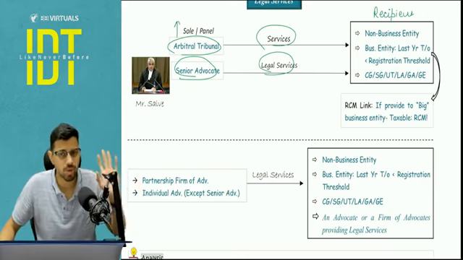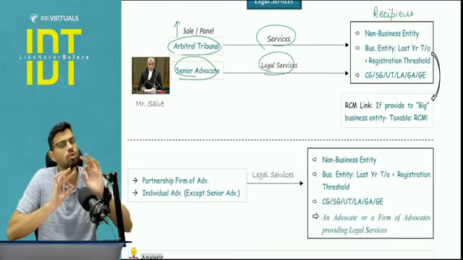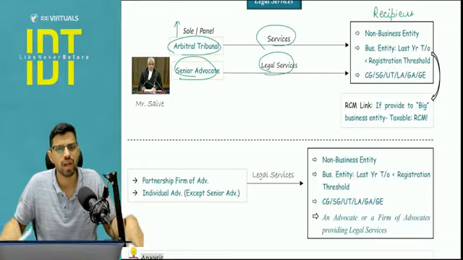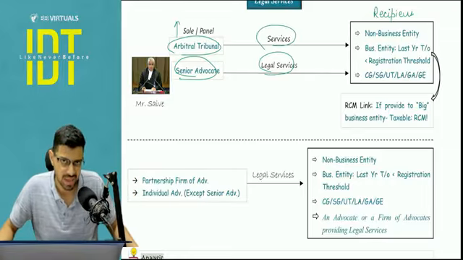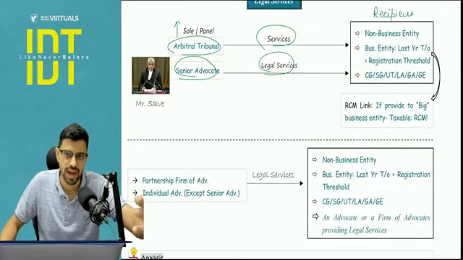An individual conducting business is also a business entity. So case number 1 is a non-business entity, meaning a person who is not doing any kind of business. Let's say a normal employee or a student, we are not a business entity. Okay, I'm conducting my teaching business, so I'm a business entity, but you are not a business entity at this point.